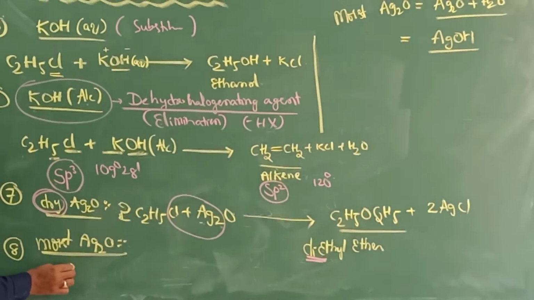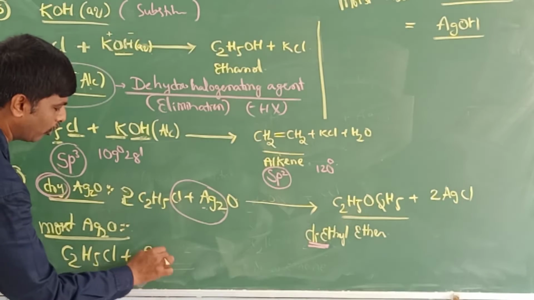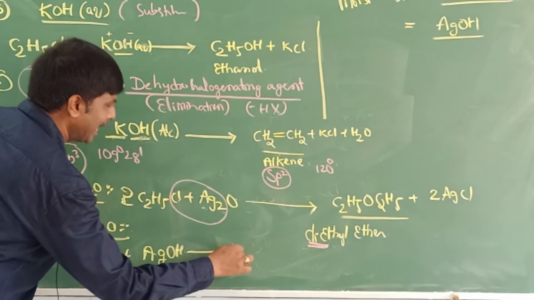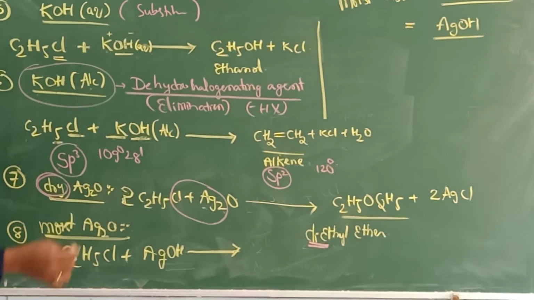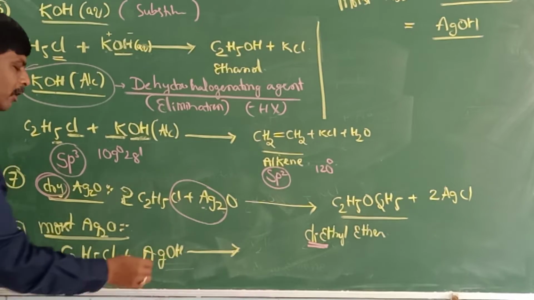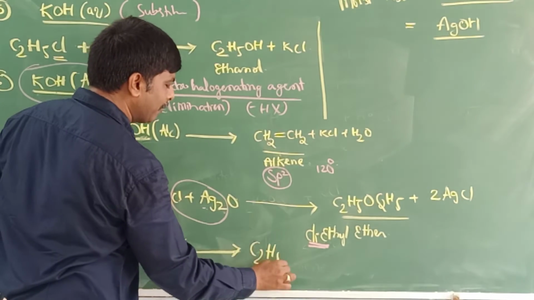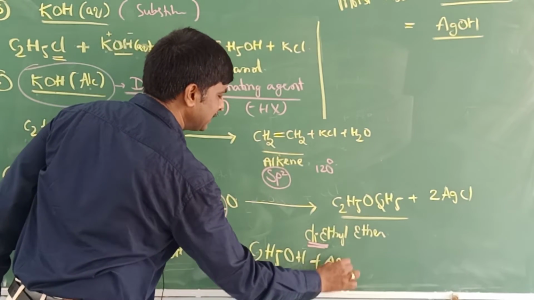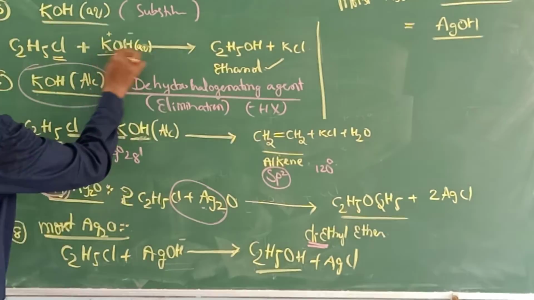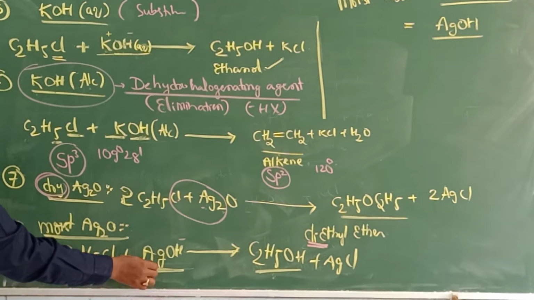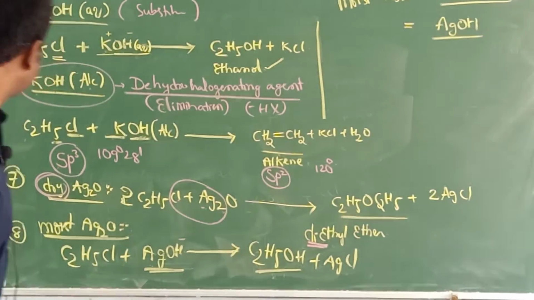That means chloroethane reacts with AgOH like aqueous KOH. What is the nucleophile? OH minus. Here also in the case of AgOH, the nucleophile is OH minus. So what is the product? C2H5OH plus AgCl. It is the product ethanol. In the case of aqueous KOH and AgOH, both cases the product is the same, that product is ethanol.